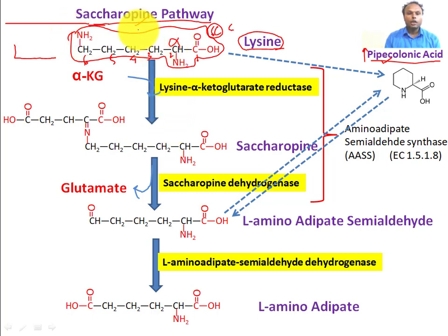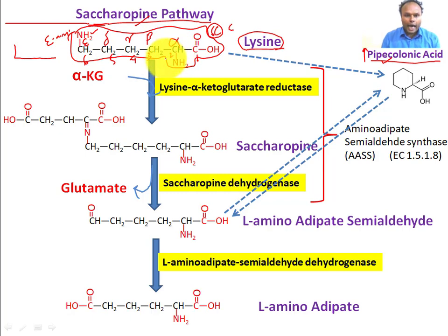And catabolism is also very easy if you understand the structure. So this group is a very special type of amino group. This is called the epsilon amino group. If you count the carbons from here, the carbon attached with the functional group is the alpha carbon, then this is beta carbon, this is gamma, delta, and this is epsilon. Therefore this is called the epsilon amino group, which is present in lysine.